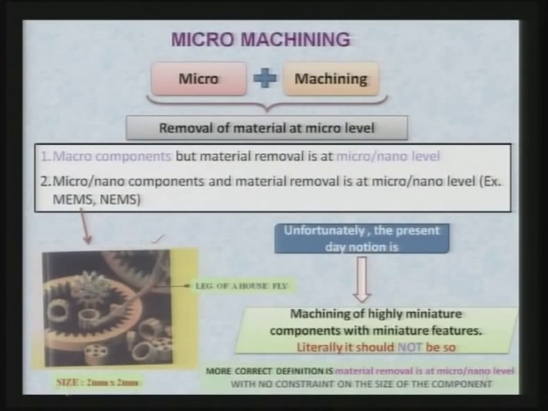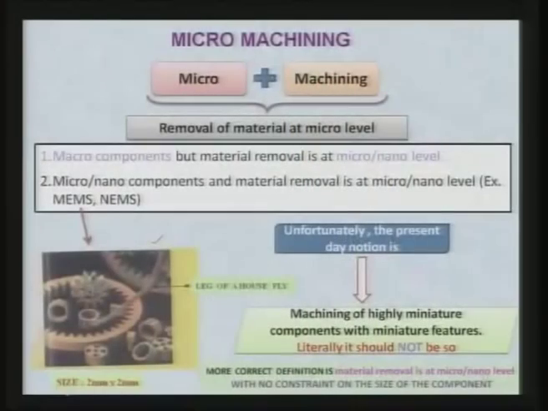So, more correct definition of micro machining is material removal at micro nano level with no constraint on the size of the component. Component can be either macro component, meso component, or micro component or nano component.